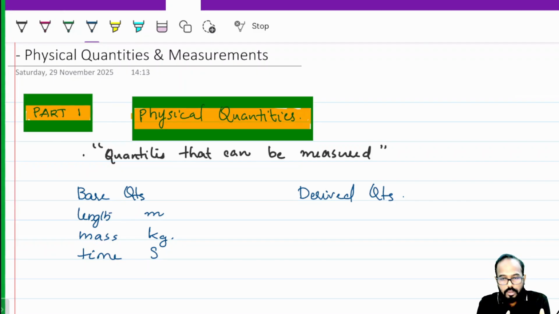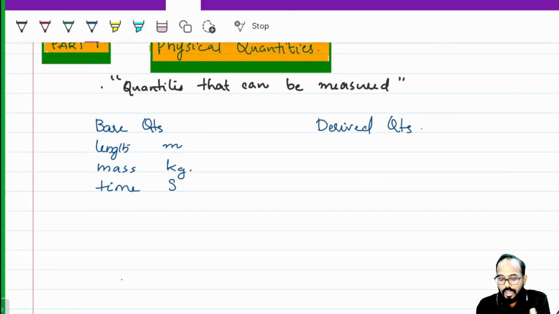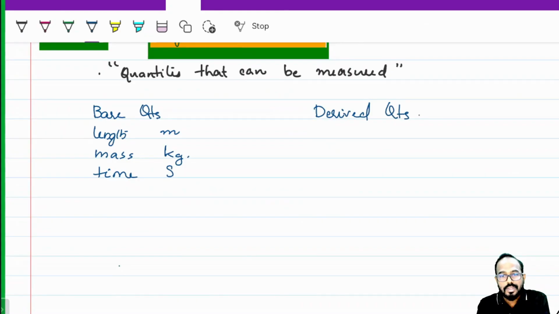Later, with the advancement of science and technology, new branches of physics were included, like electric current and thermodynamics. These three base quantities were not sufficient to define a lot of quantities. So what happened? An association of scientists, in a conference, decided they would add four more base quantities.